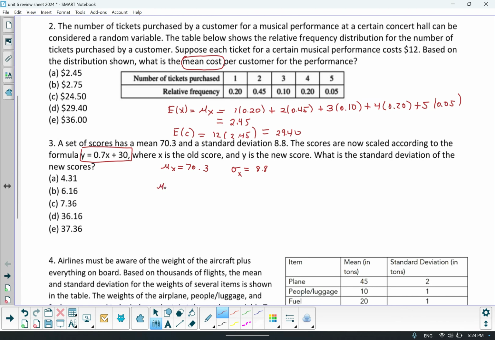Well, if I was asked for the new mean, you would just substitute in. You would go 0.7 times 70.3 plus 30. They didn't ask for it, but if they did, that's how you would do it. And you would get 79.21, but the standard deviation is only affected by multiplication and division. So that's why you would take 0.7 times 8.8, and that's where the 6.16 came from.